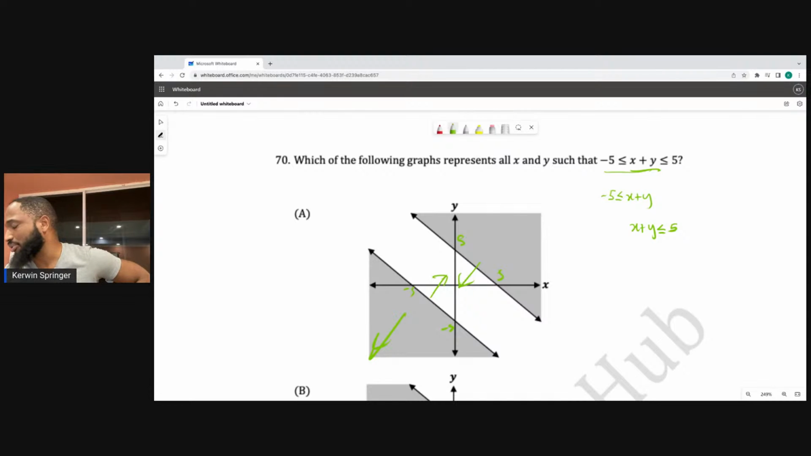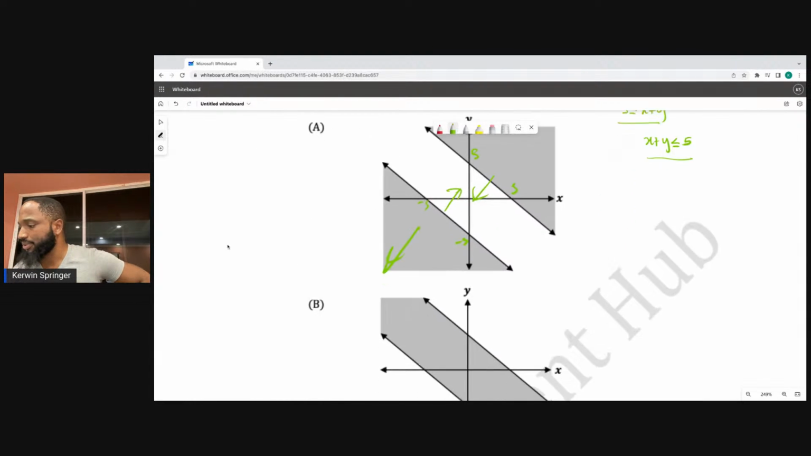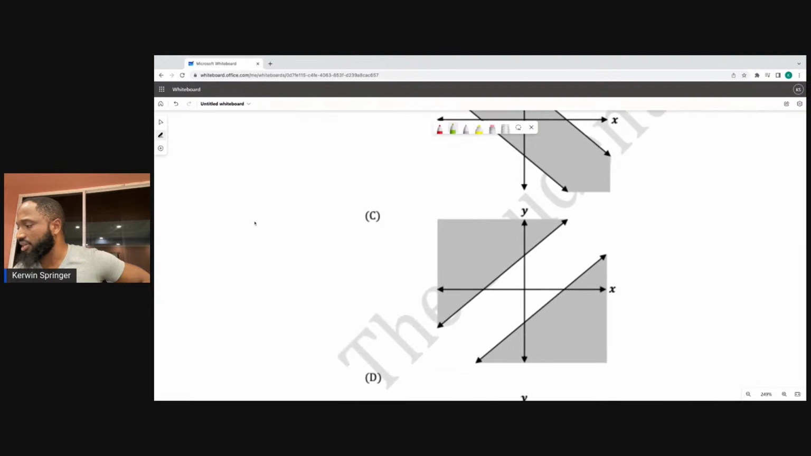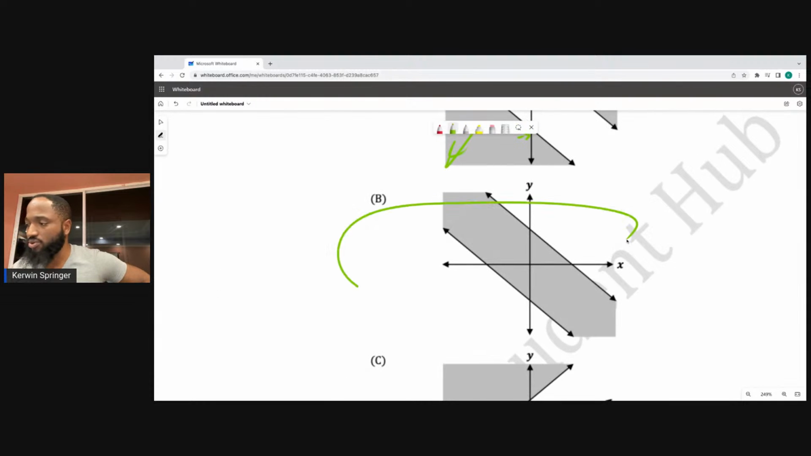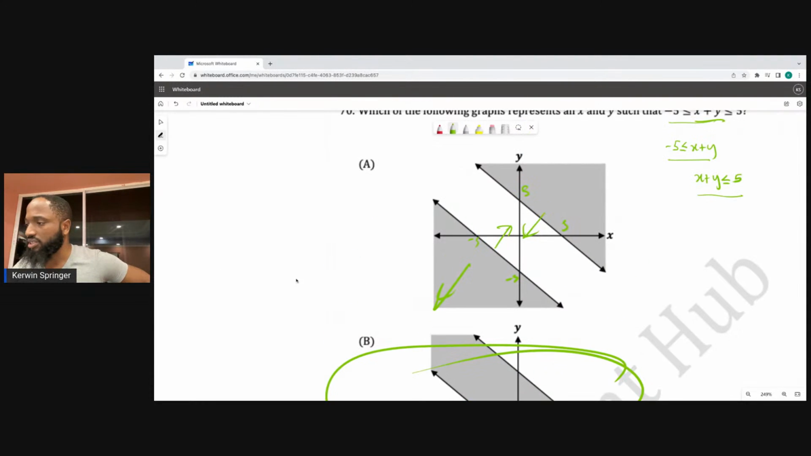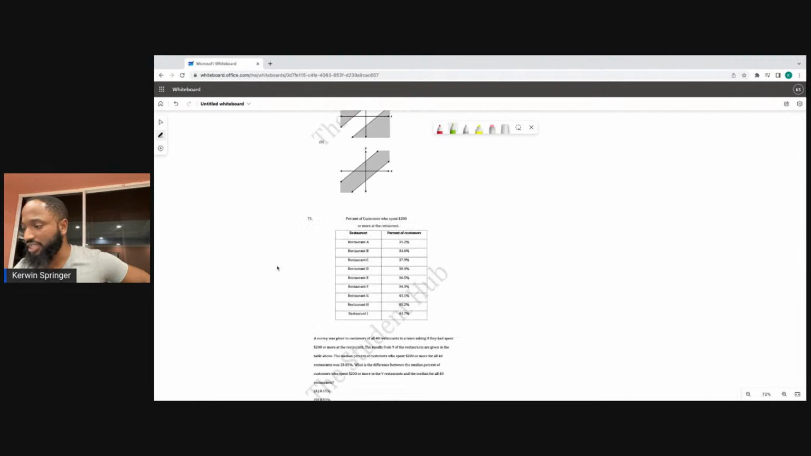But I separate it into 2 equations, and I actually draw the equation for each line in my mind, and then I see which one satisfies. So I want x plus y to be above it, and then I want it to be below this. So this is looking like the one here. And it's not this way. This is -5. It had to be this way. So which question is this? Number 70. B is the answer for number 70, guys.